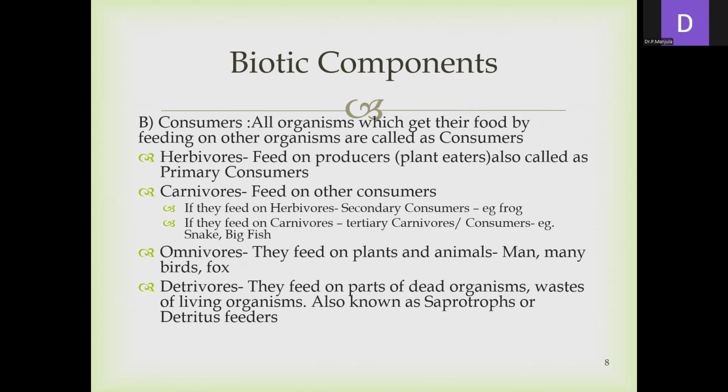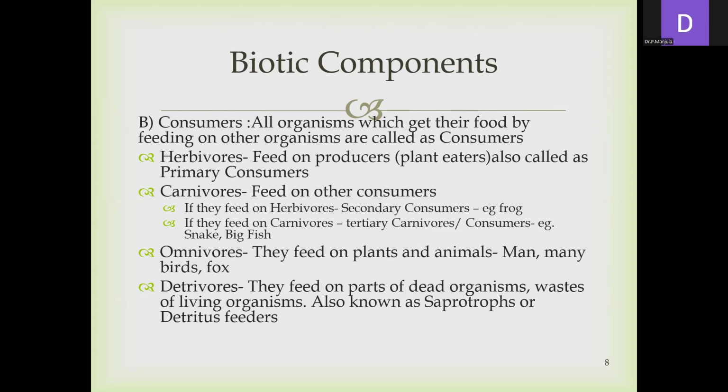Carnivores feed on other consumers. If they feed on the herbivores, they are called secondary consumers. An example is the frog. If they feed on carnivores, they are called tertiary consumers, for example the snake and big fish. So if carnivores feed on the herbivores, they are secondary consumers, and if they feed on the carnivores, they are tertiary consumers. The example for this is snake and big fish.